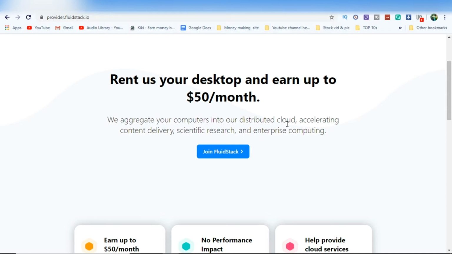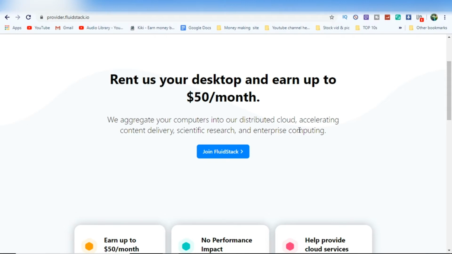This company's distributed cloud accelerates content delivery and scientific research. This company takes the upload speed of your internet. If you have a high speed internet connection with an idle computer, you can make a good amount of money with this, even more than $50 per month. It's an easy way to make money. It's like a passive income. Just put the app on your computer and make a good amount of side hustle. You can do nothing.